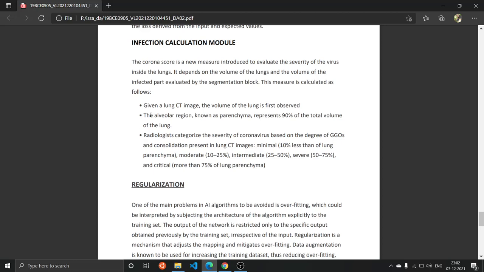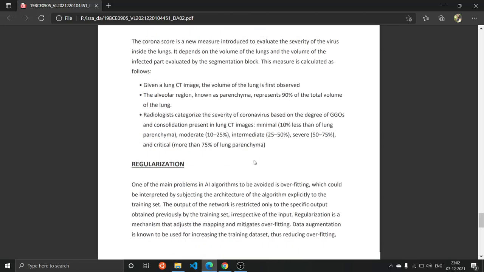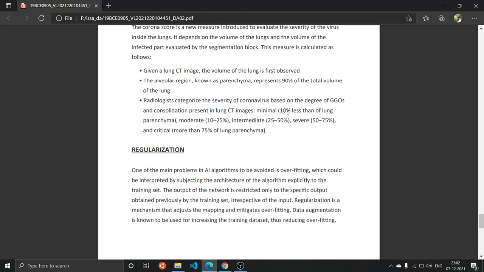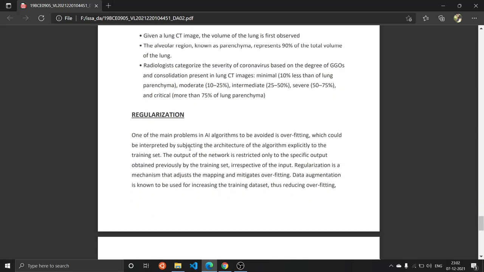As we can see, the alveolar region, known as parenchyma, represents 90% of the total volume of the lung. Our total lung is nothing but a chain of parenchyma, covering 90% of the volume of the lung. After that, if the lung has been infected by 10% or less, we will show minimal. If 10 to 25%, we will show moderate, 25 to 50 intermediate, 50 to 75 severe, and above 75 it is critical.